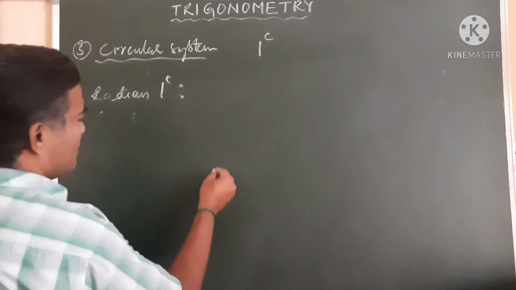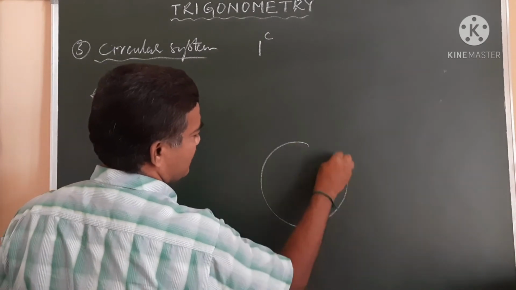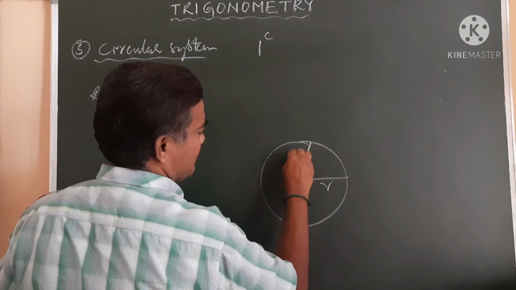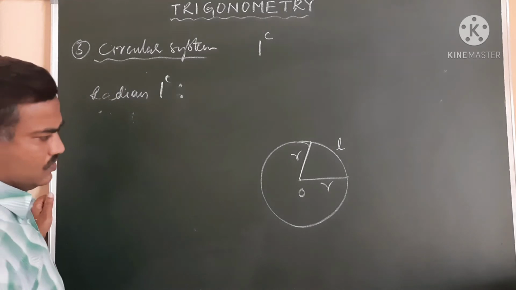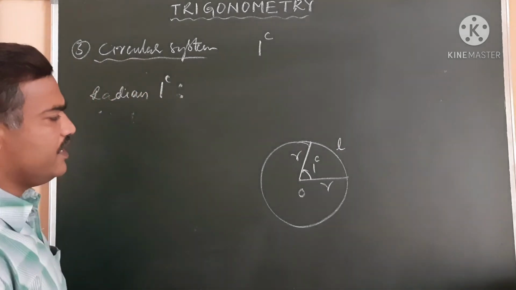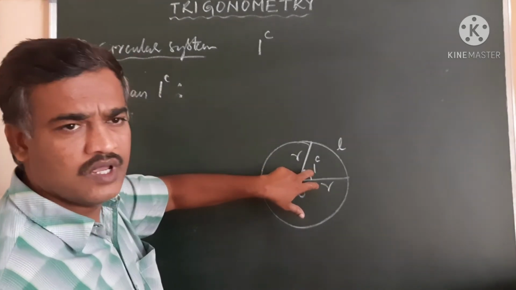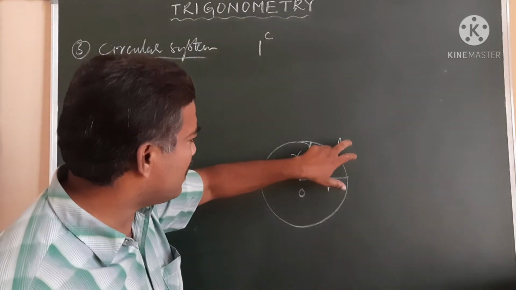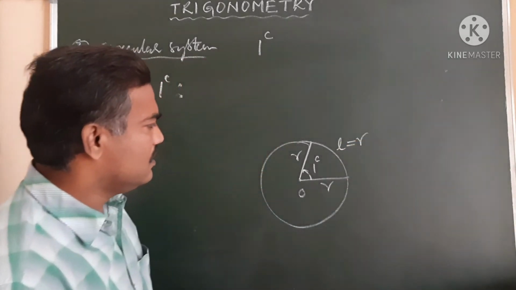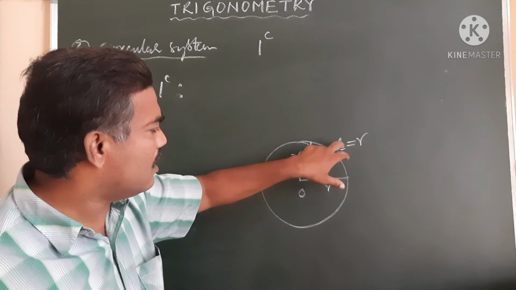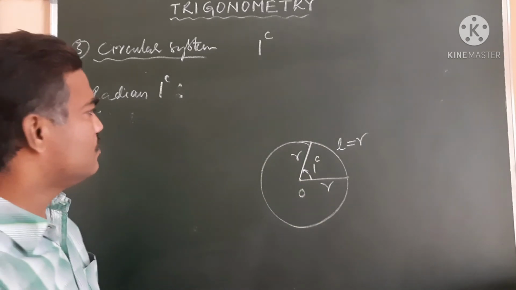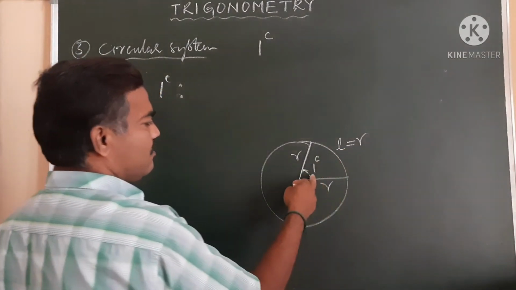Here O is the center of a circle, R is the radius, and L is the length of the arc. The angle made at the center is 1 radian. The definition of a radian is: the angle subtended at the center by an arc whose length is equal to the radius of the circle. If L is equal to R, then that arc subtends an angle at the center, which is said to be 1 radian.